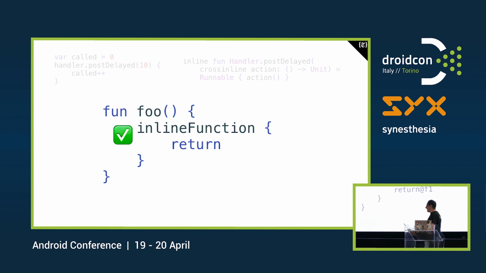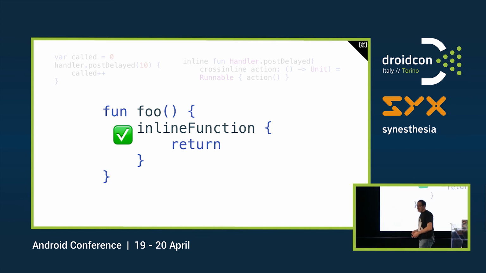But if our function is inline, we can return in this way. That's simple because this is actually not a real function. So when we are returning here, it's because we are copying the code, and the return itself is copied over. So, I mean, it's not a surprise, right? Okay.